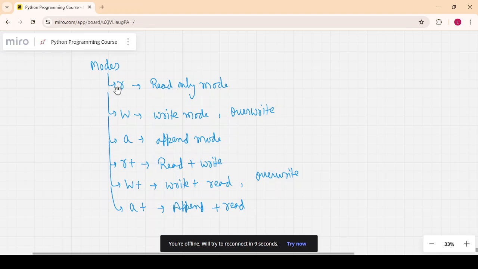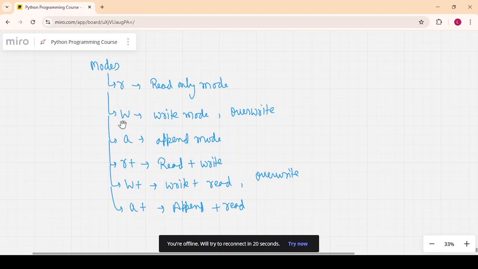R mode means read-only mode. It will read the file only. Before reading, it first checks that the file must exist. If the file does not exist, it will raise an error.